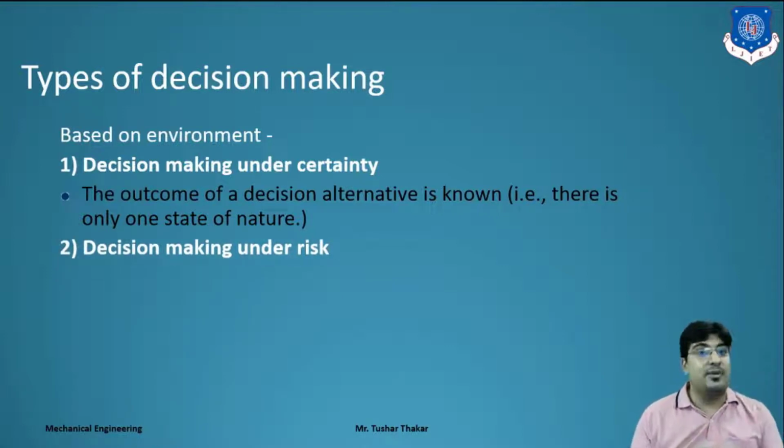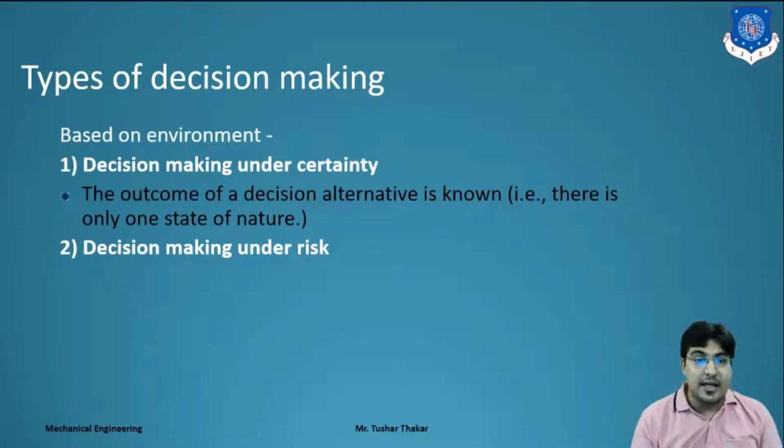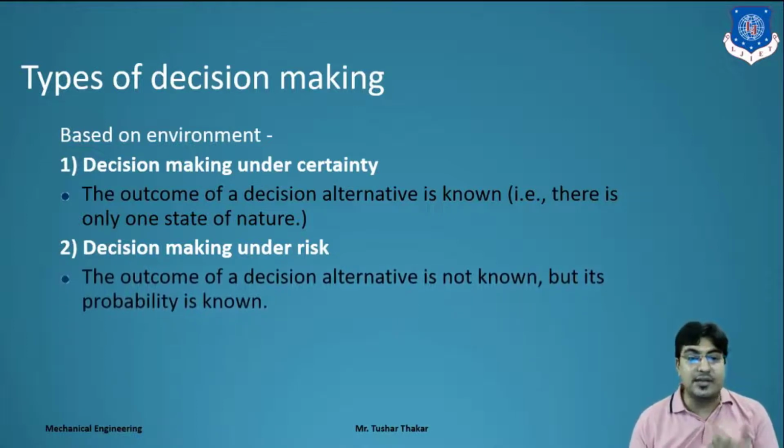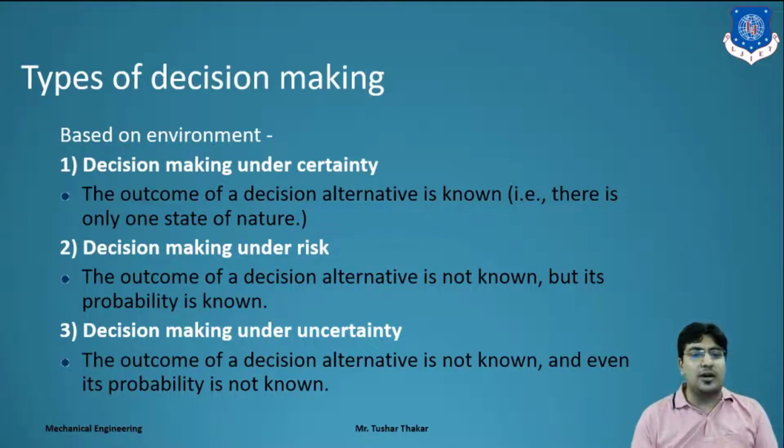Decision making under risk means you don't know the outcome. If you invest your money in the share market without any consideration, you have to take a decision where the outcome of the decision is not known. Suppose you invest money in XYZ share, but you don't know whether XYZ share will give you 100% return, or a minus 100% return. Clear? Next one, decision making under uncertainty means again the outcome of the decision is unknown. Clear? But even its probability is also not known.